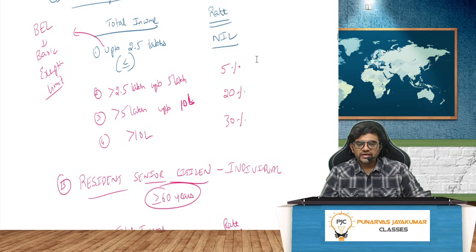Up to 2.5 lakh, the basic initial limit, the tax rate is nil. 2.5 lakh to 5 lakh, the tax rate is 5%. 5 lakh to 10 lakh, the tax rate is 20%. And more than 10 lakh, the tax rate is 30%.